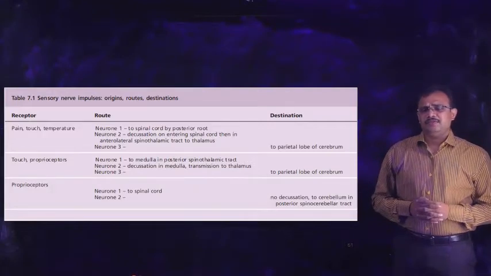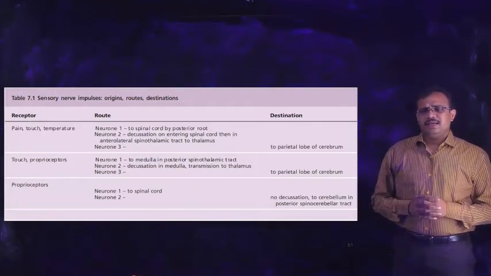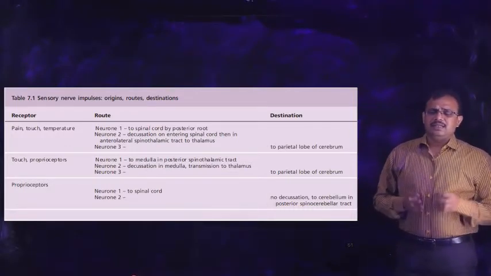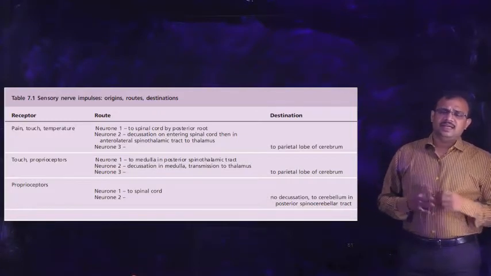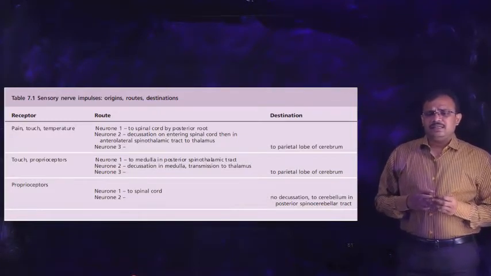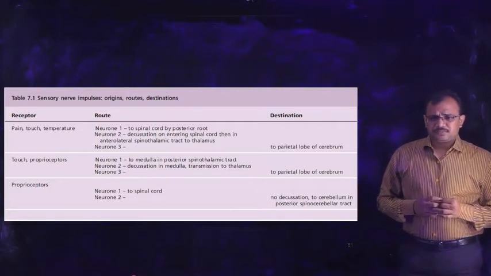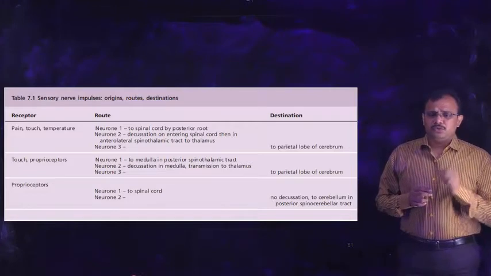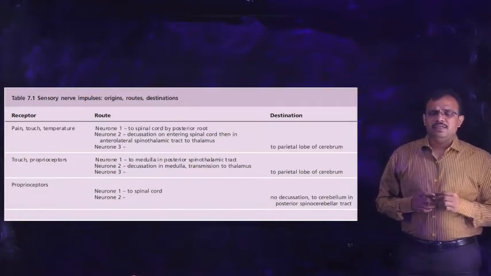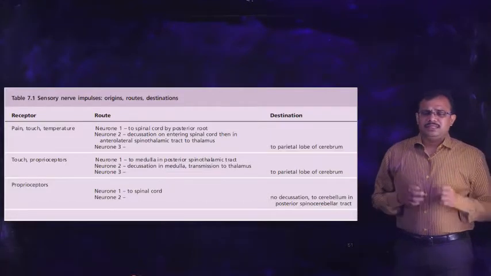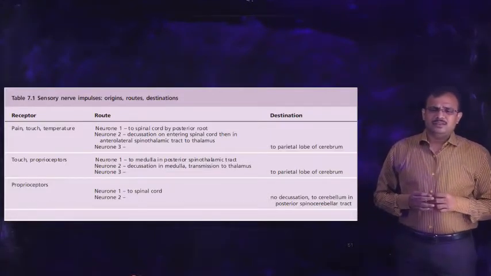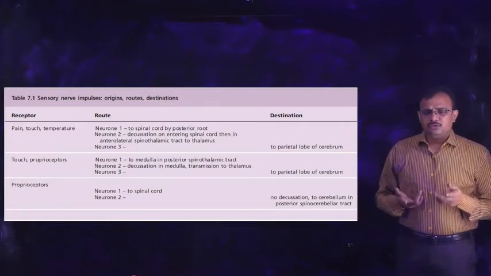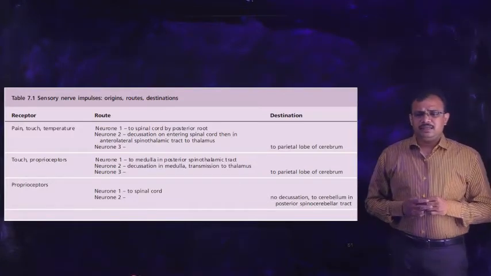Whereas in the case of conveying sensory impulses, there might be more than two neurons, and this depends upon the region from which these sensory neurons arise, that is pain, touch and temperature. These three sensory impulses involve three neurons, whereas some touch and proprioceptors involve three neurons, and proprioceptors involve two neurons also. Let's see them in detail.